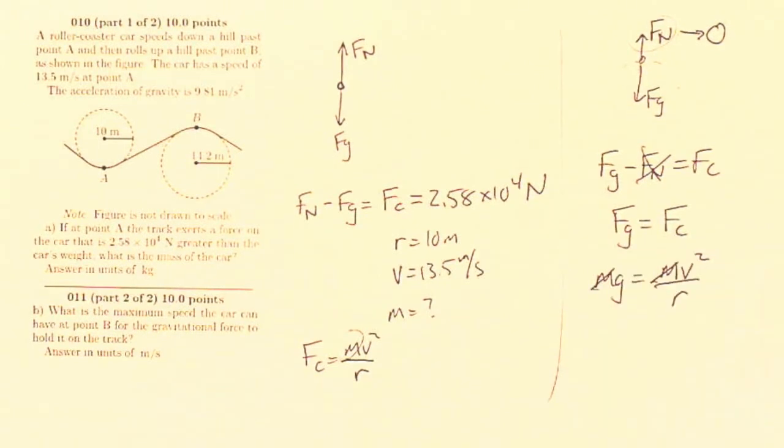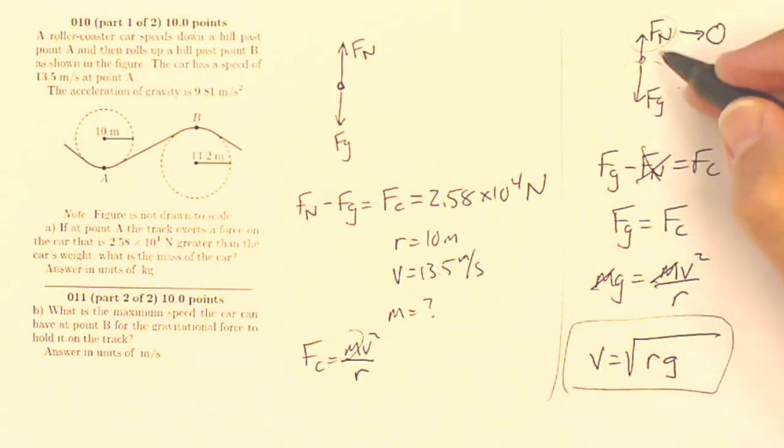So if I want my speed at the top of the circle where gravity is equal to the centripetal force, because the normal force went to zero, then my speed is the square root of r times g. That's always going to be my magic top of the hill sort of thing, where gravity alone pulls it around in a circle.